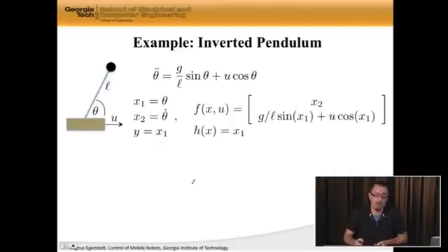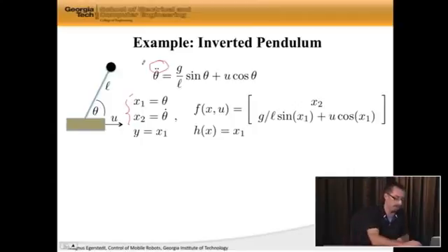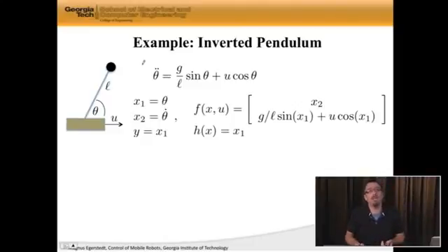Okay, let's linearize this thing. The first thing we do is we pick our states. In this case, it's going to be theta and theta dot. And the reason I know that I have a two-dimensional system is I have two dots up here. So I have a two-dimensional system. x1 is theta and x2 is theta dot. Let's say that I'm measuring the angle. So y is x1. Well, then I get my f to be this 2-vector, and I get my h of x to be x1. Okay, fine. Let's pick the operating point where the pendulum is pointing straight up and I'm doing nothing.